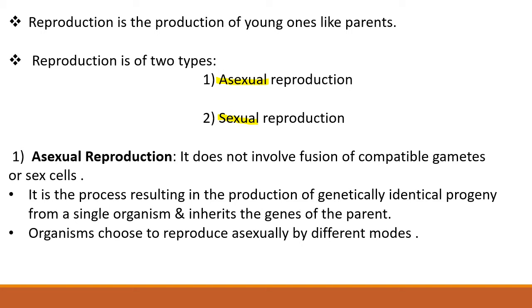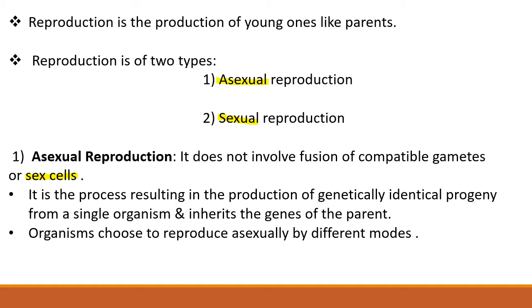Asexual reproduction does not involve fusion of compatible gametes or sex cells. That is, there is no fusion of male gamete with female gamete. Similarly, in asexual reproduction, only one parent is involved.